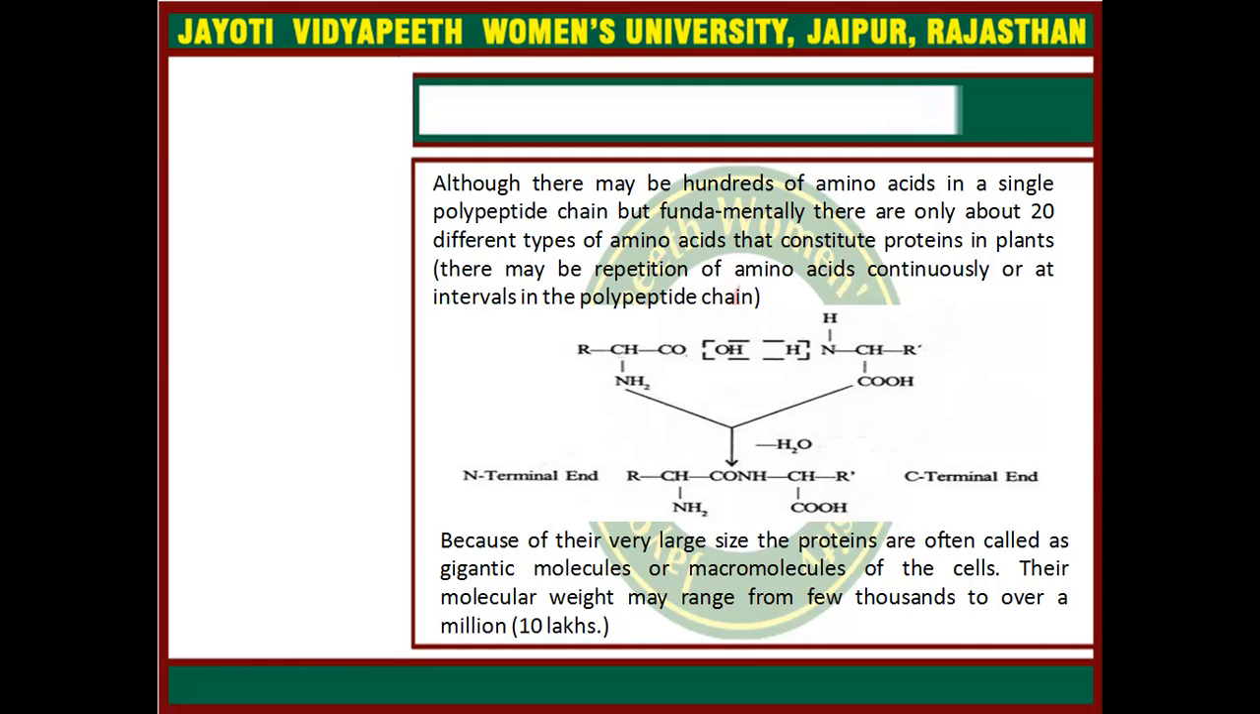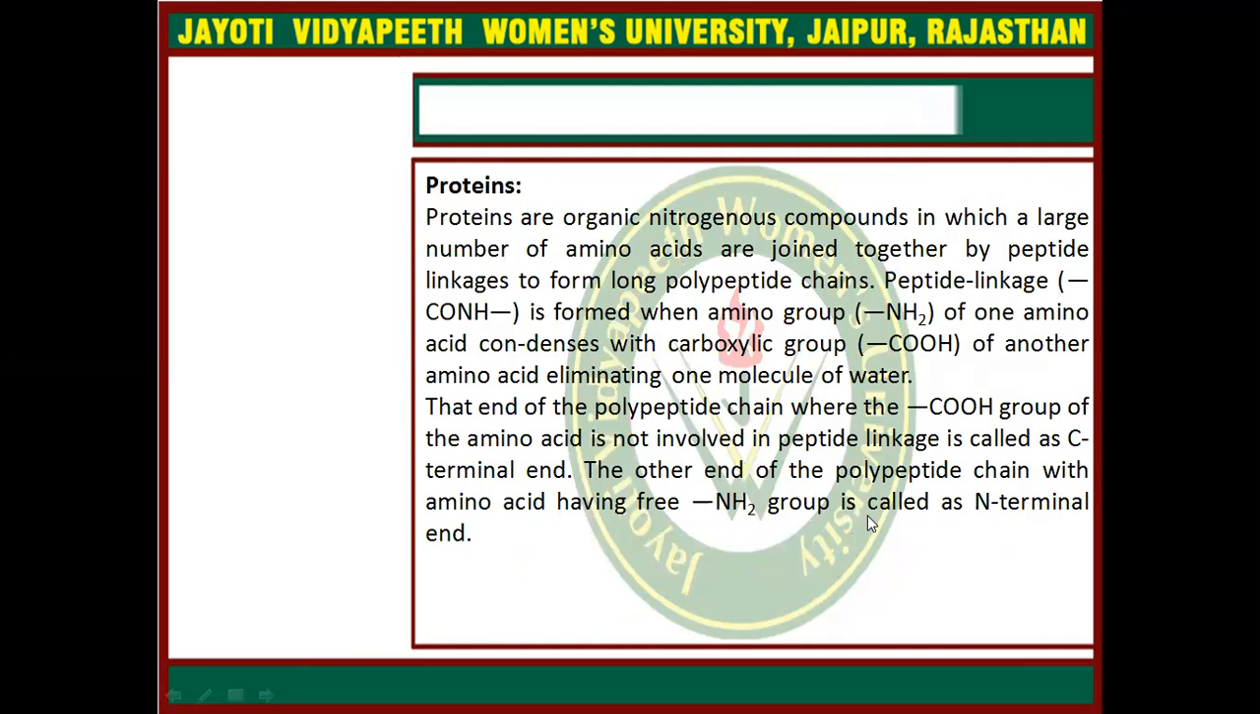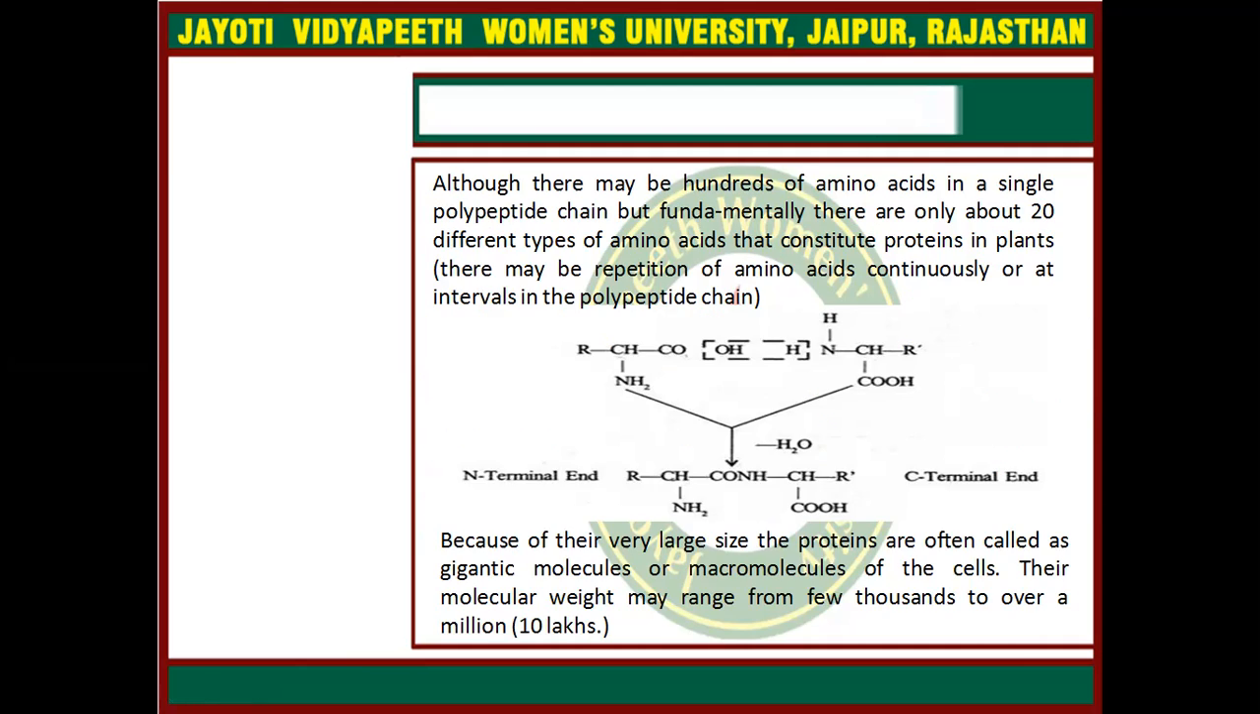Here we can see that amino acids are here. This is one amino acid, second one is another amino acid. Here a peptide bond will be formed between this carboxylic group and this amino group, and one water molecule will be released, and a peptide bond is formed. The free end of the polypeptide chain having the NH2 group is known as N-terminal, and the free end of the polypeptide chain having the carboxylic group is known as C-terminal.